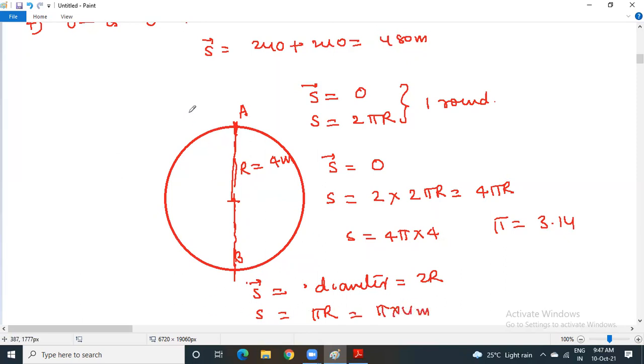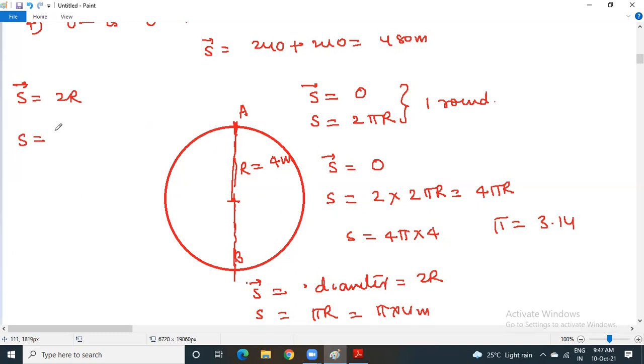Next, suppose you have completed 1.5 rounds. What is your distance? What is your displacement? Displacement for 1.5 rounds means you started at A, came back to A, and finally you stopped at B. So once again the displacement will be equal to 2r. It is the diameter, because where you are initially and where you are finally is the diameter only. Now what is your distance?